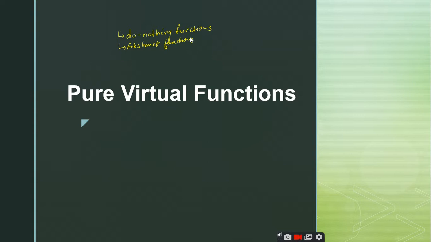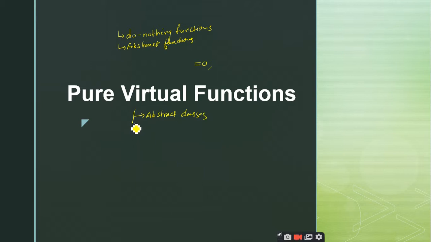By using these pure virtual functions, we just make the definition of the member function assigned to 0. So if we make the declaration along with this assignment of 0, then we can call them pure virtual functions, right? The main purpose of these pure virtual functions is they are used to implement the abstract classes.